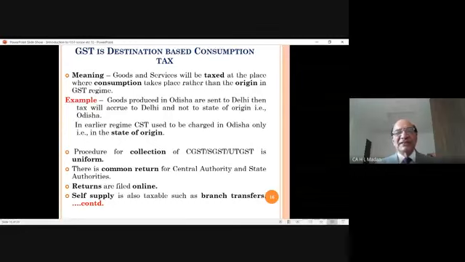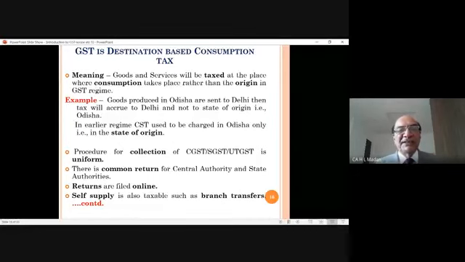Procedure, then. Next is how the taxes will be collected. Throughout India, since GST is one nation, one tax, the procedure for collection of CGST, SGST, UTGST is uniform. The same method will be adopted in respect of all the taxes throughout all the states of the country.